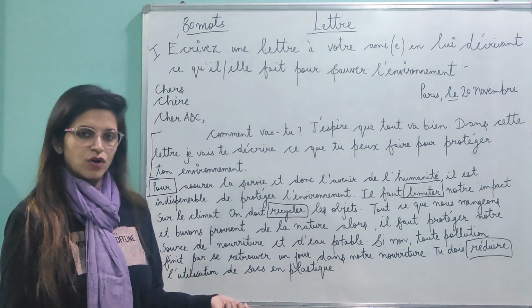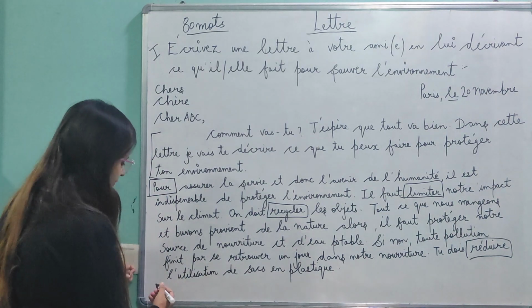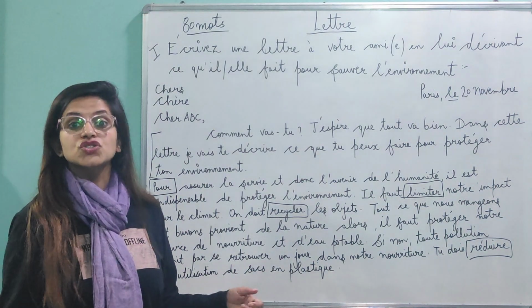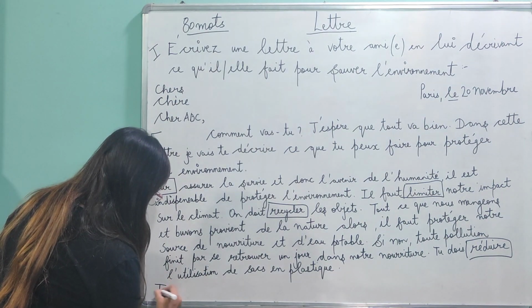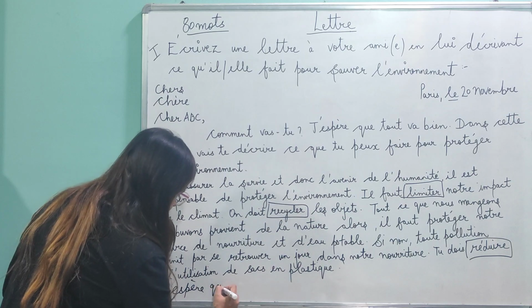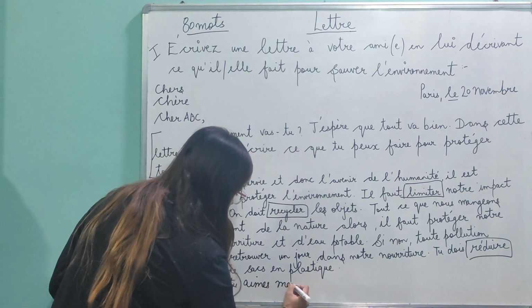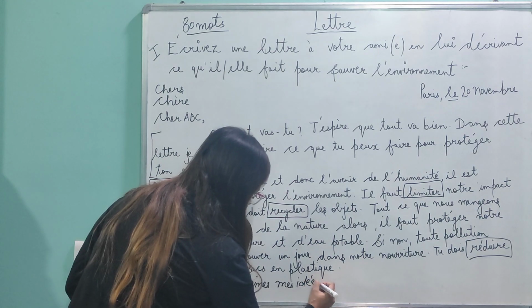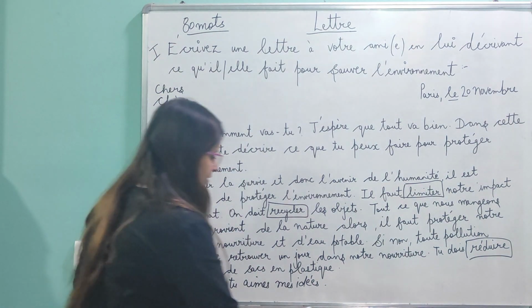And the ending line now. You just have to end the letter now. So the ending paragraph can be anything. Give my greetings to your parents, or I hope, j'espère que tu aimes mes idées, and then you can ask your friend, what do you do? Okay, so I hope that you like my ideas.